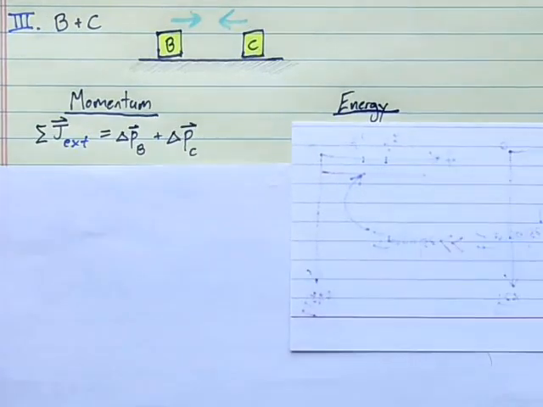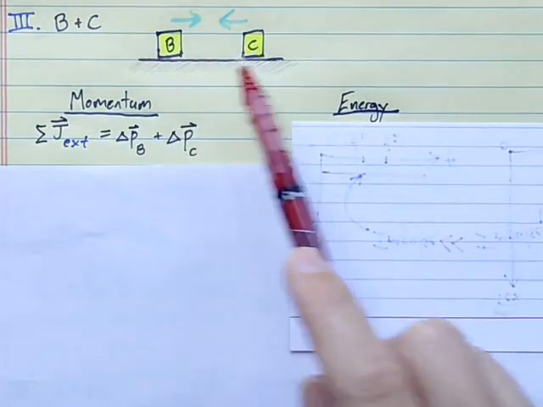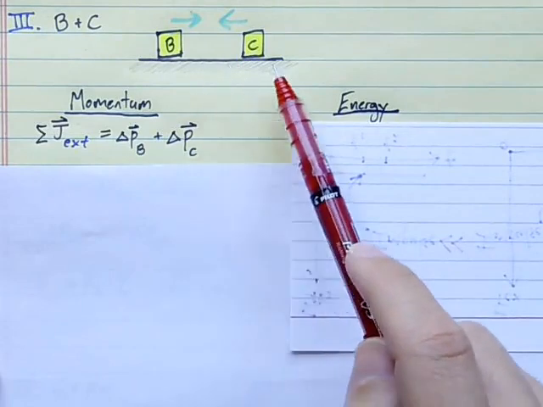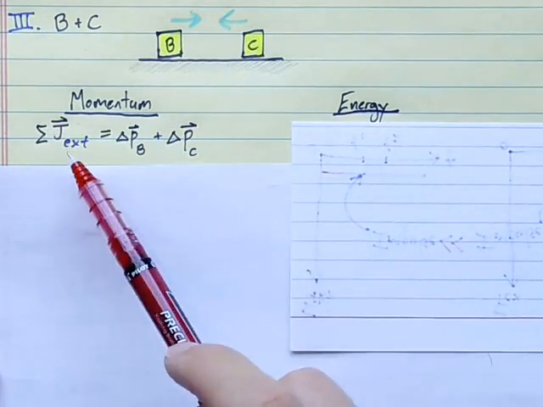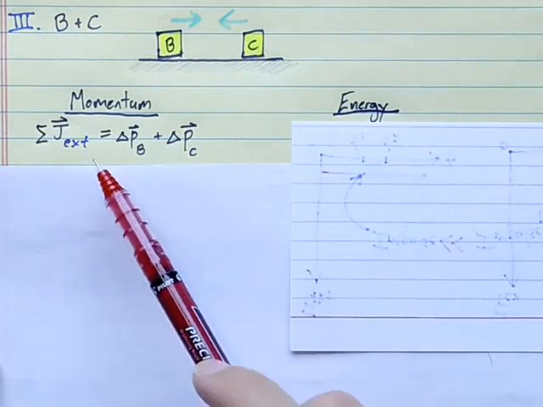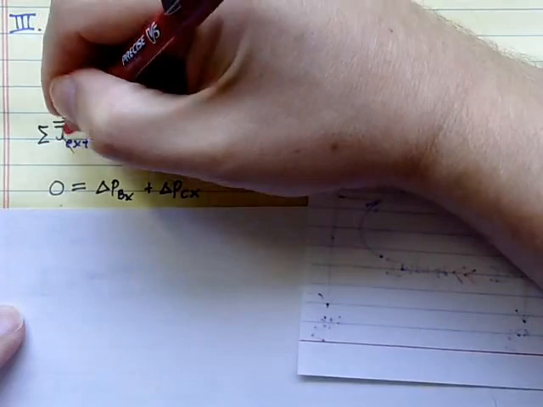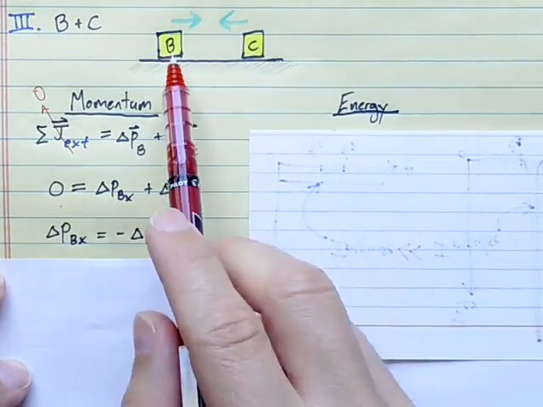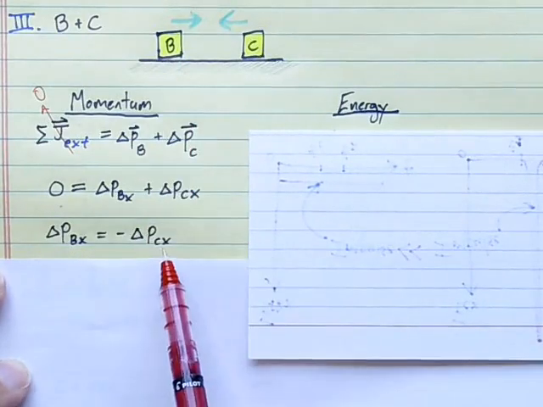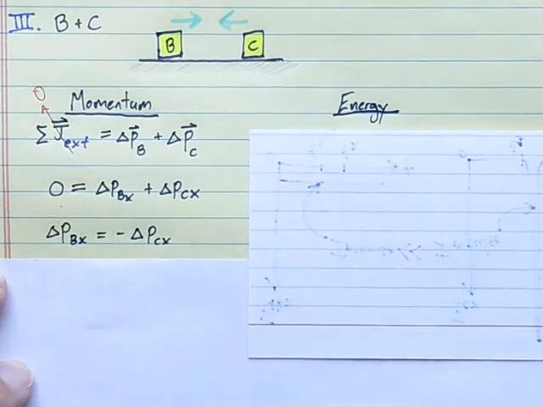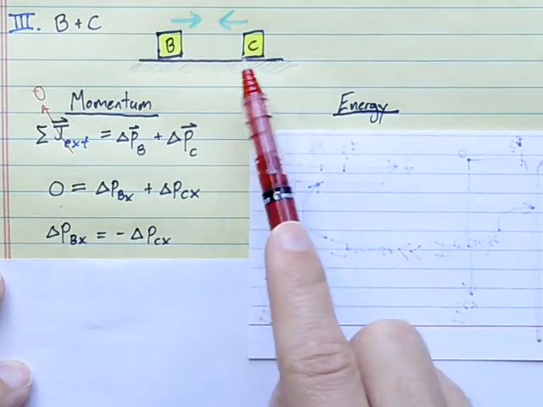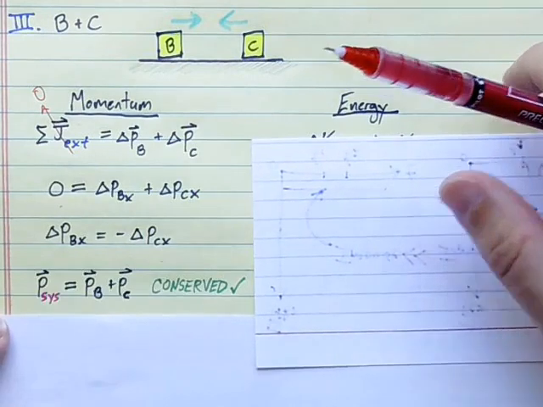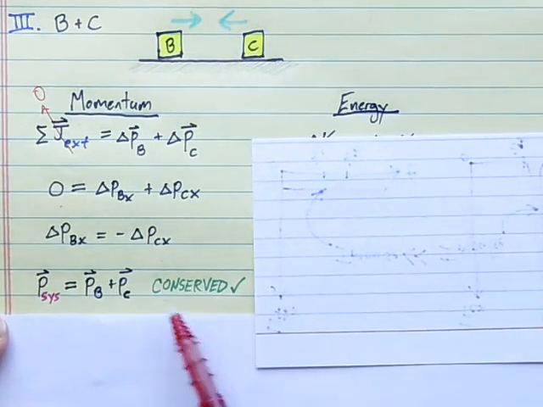Let's do that. If we consider B and C to be a system, two moving objects in this system, then the net external impulse on that system could change the total momentum of the system, but there is no net external impulse during that brief collision. So that's zero, indicating that the x component of B's momentum and the x component of C's momentum will change in an equal and opposite way. Momentum might transfer from B to C or from C to B, but whatever momentum B loses, C gains, and vice versa.